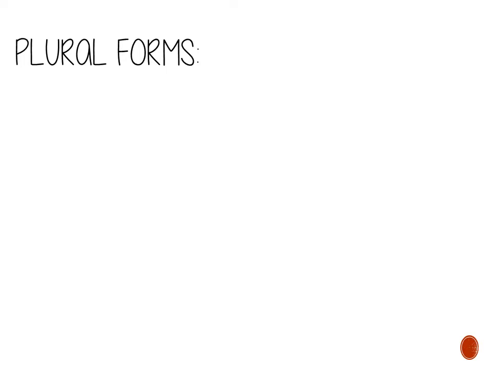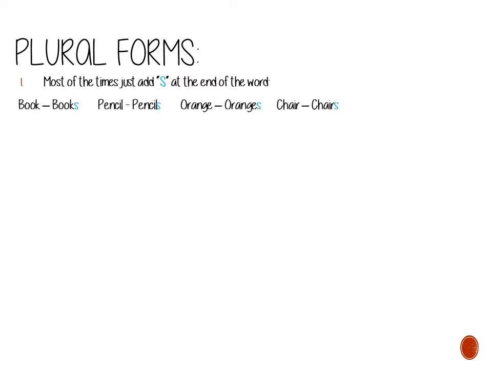Now we're talking about the plural forms. As in Spanish, most of the times we're just going to add s at the end of the word. Okay, for example, book, books, pencil, pencils, orange, oranges, chair, chairs. But there are some exceptions, right? As always.